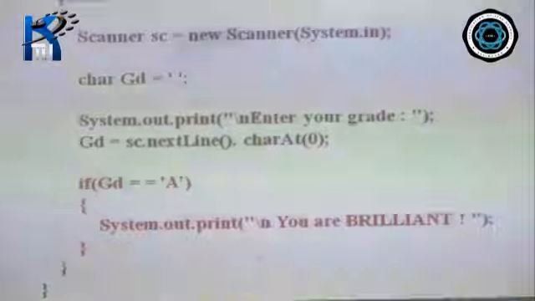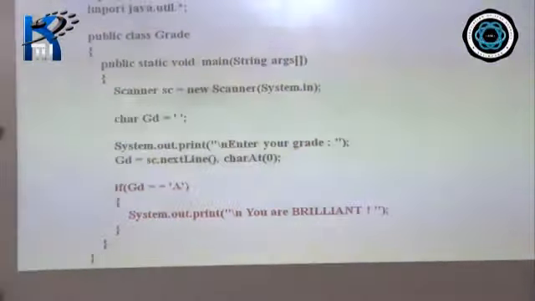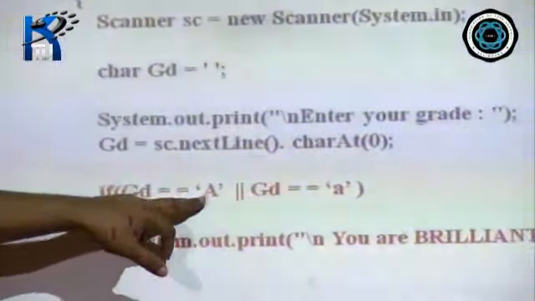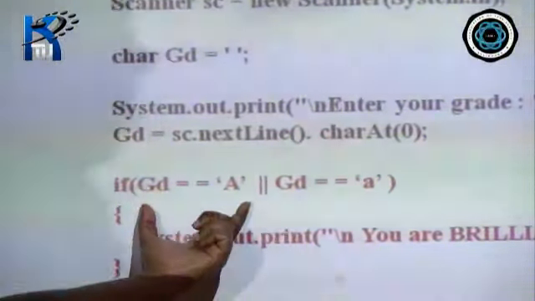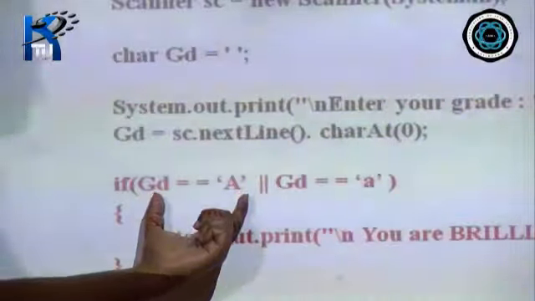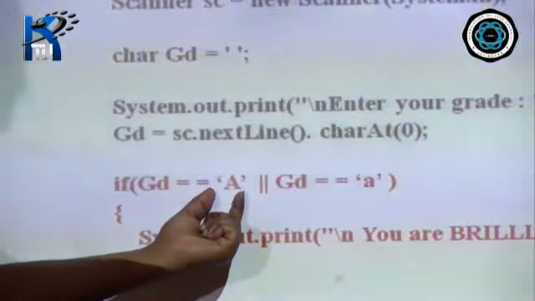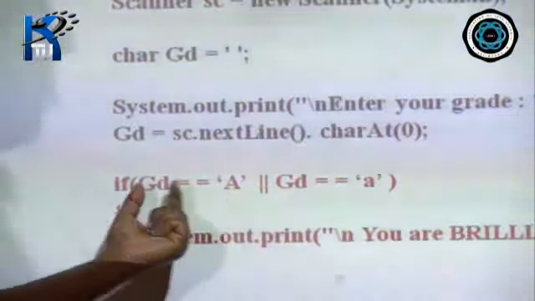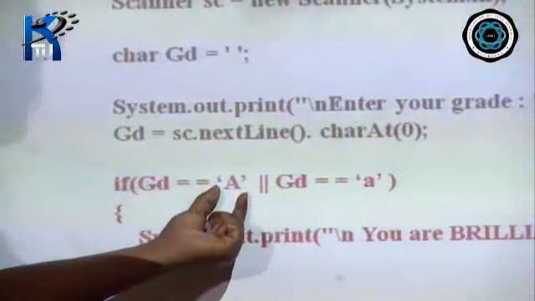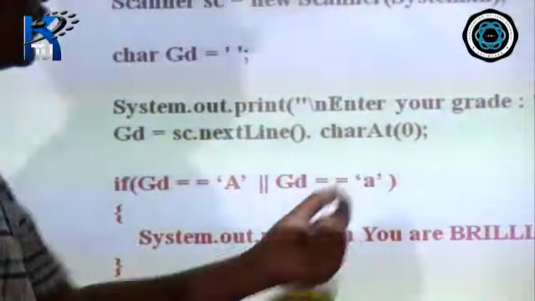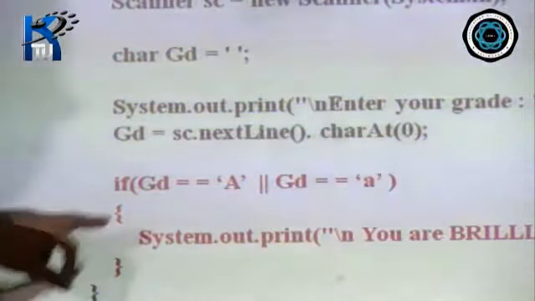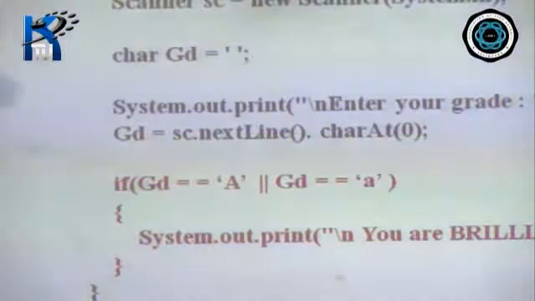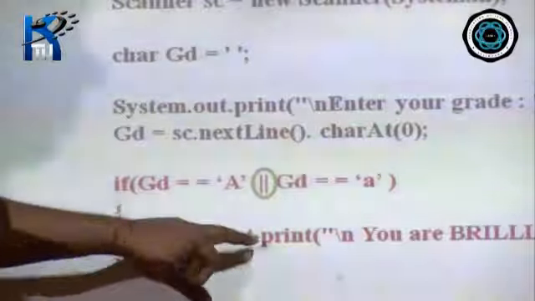But then we should include small a also. So for this, instead of just writing GD equals to double A, now we have two relational operations: GD double equals to capital A and GD double equals to small a. So we are checking whether the value of GD is capital A or the value of GD is small a. Two relations, one here and one here, combined using this pipe symbol.